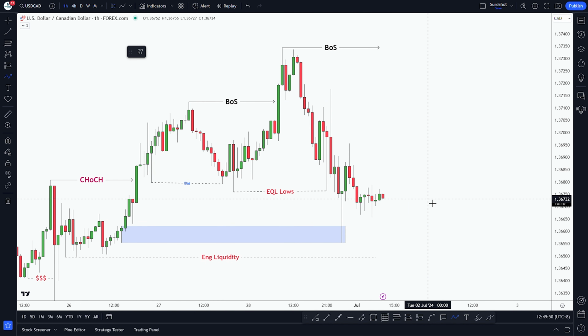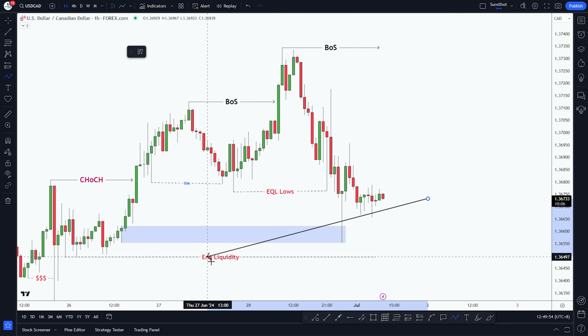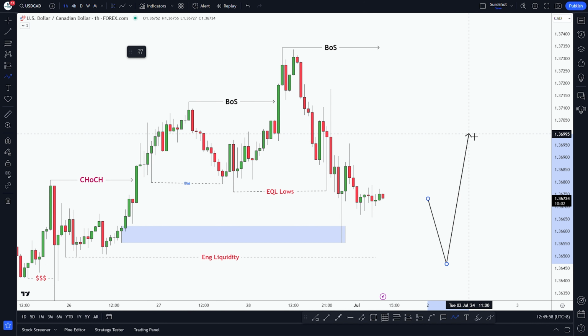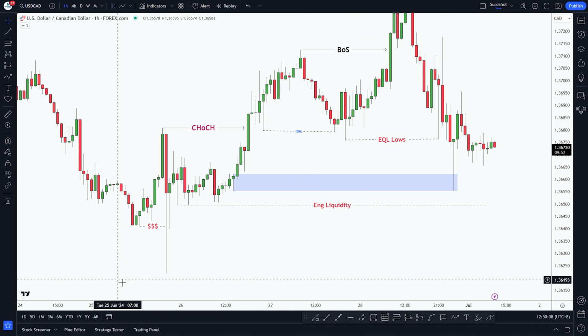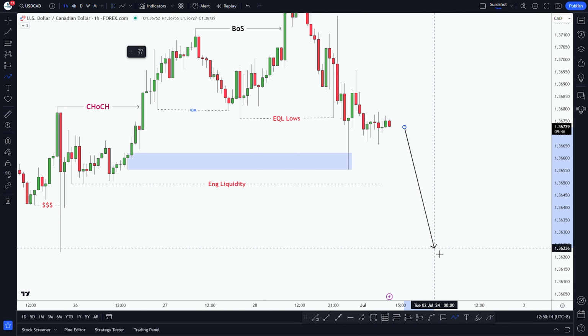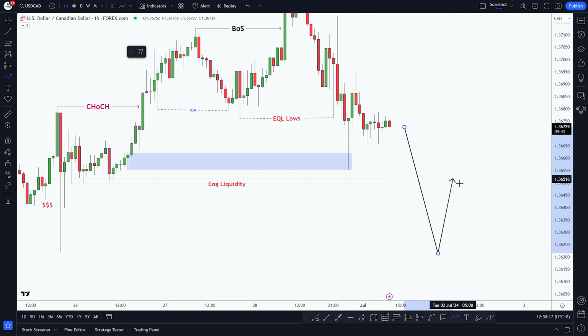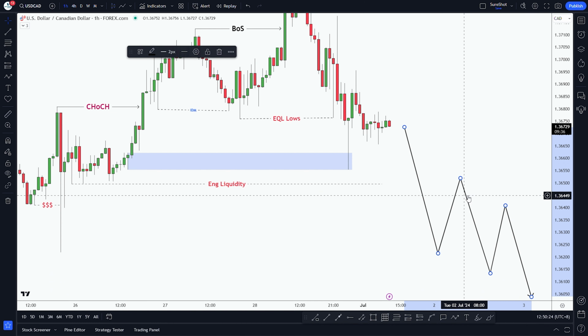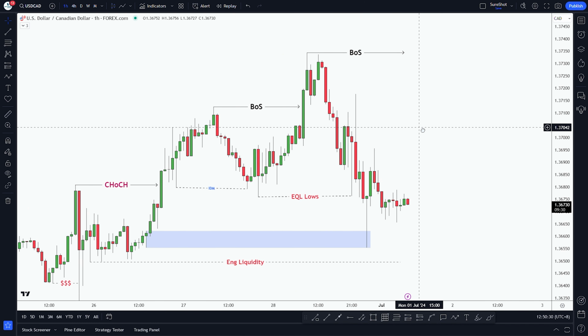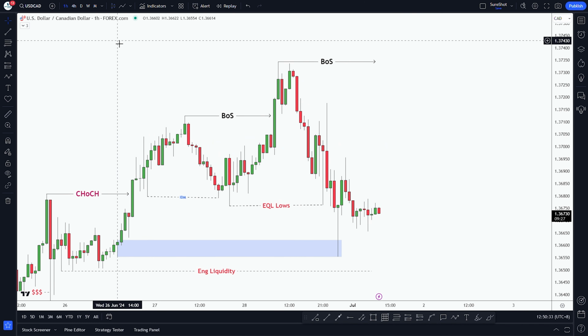But we also have to keep in mind this resting engineered liquidity, which might get swept before continuing up and taking out the swing high. Now, we also have to be careful about this swing low. If the price impulsively breaks this low and closes below it, then our bias will change and we'll be looking for sell setups at pullback. But until that happens, we'll stick to our bullish bias for now.